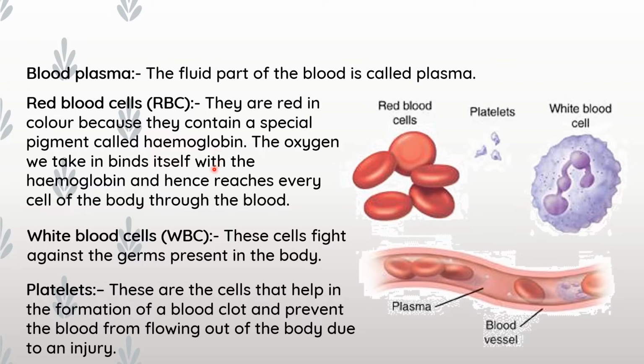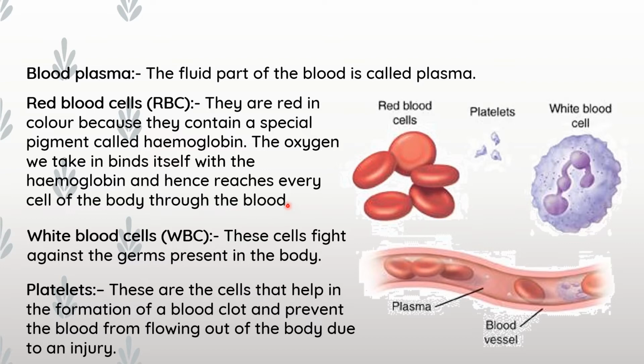Okay, so just imagine one person sitting inside a car. The car is the hemoglobin and the person is the oxygen. So oxygen sits inside the hemoglobin and hemoglobin takes the oxygen to all parts of the body. Clear? So the oxygen we take in binds itself with the hemoglobin and hence reaches every cell of the body through the blood.